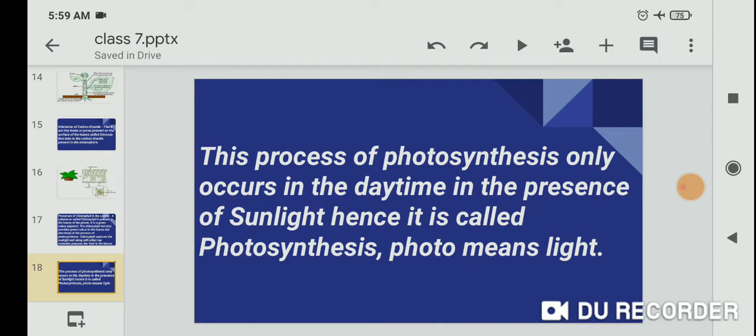Photo means light. So the process of photosynthesis only occurs in the daytime in the presence of sunlight, hence it is called photosynthesis. Photo means light.